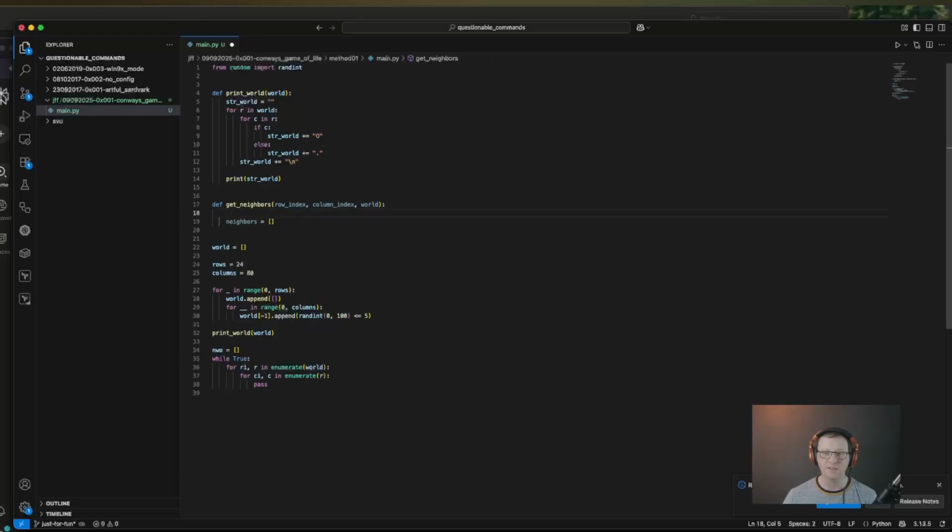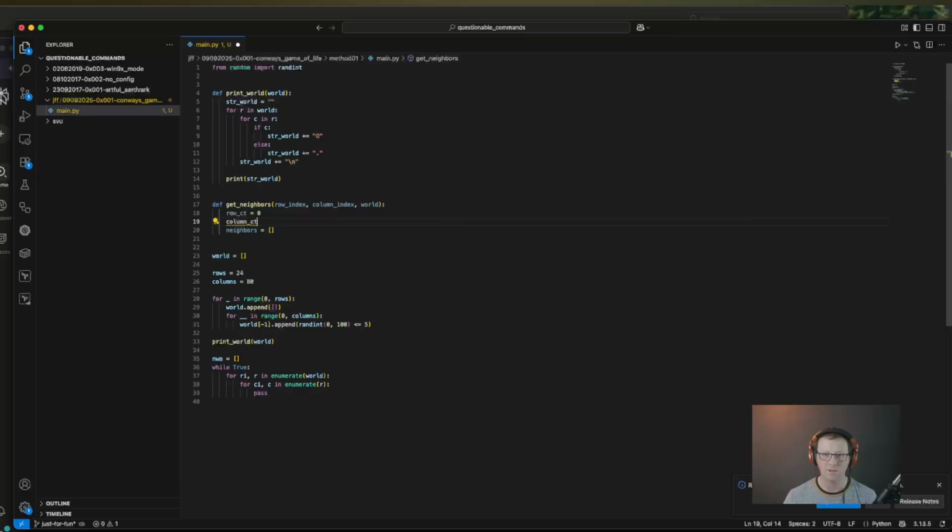So inside of here, let's establish a new variable called row count, and just pronounce it that is 0, and column count. And row count, let's see, that's going to be the length of our world. Our columns will be the length of world sub 0. And of course, this is a little inefficient to be doing this every single time, but I'm just keeping this version super simple.